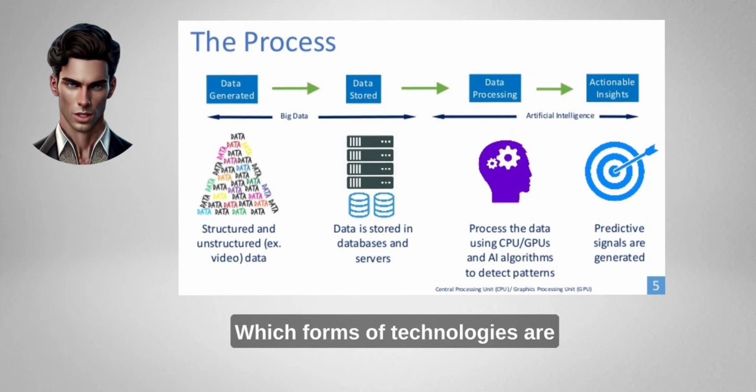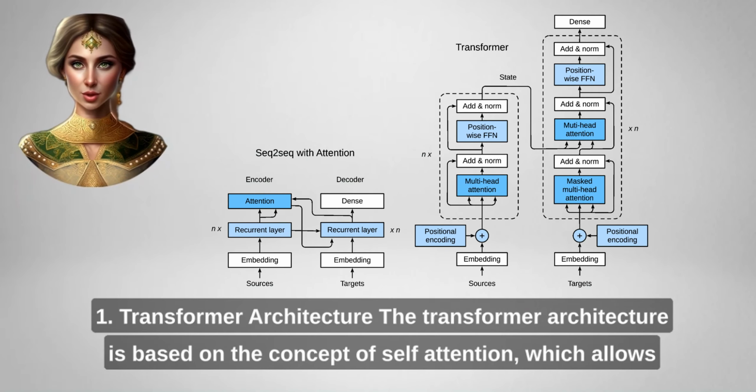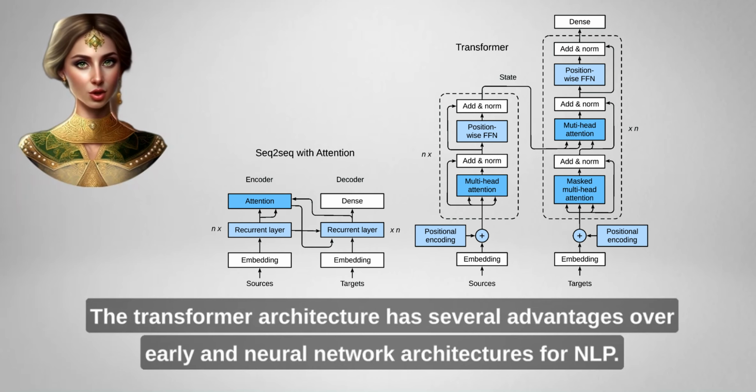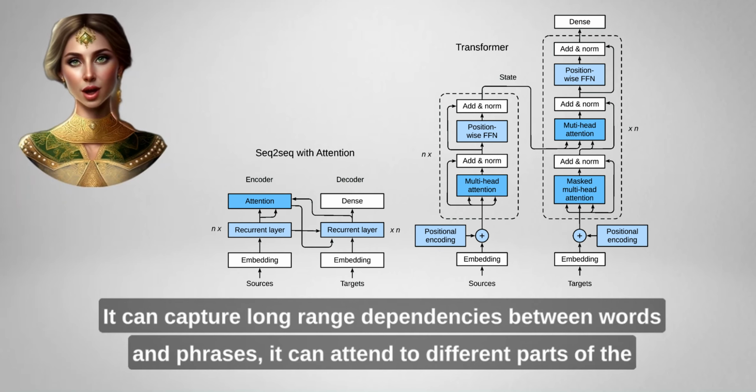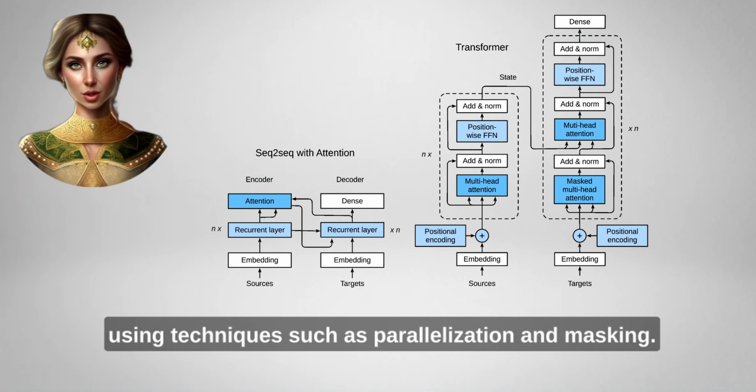Which forms of technologies are used in large language models? 1. Transformer architecture. The transformer architecture is based on the concept of self-attention, which allows the model to learn contextual relationships between words and phrases in a given text. The transformer architecture has several advantages over earlier neural network architectures for NLP. It can capture long-range dependencies between words and phrases. It can attend to different parts of the input sequence at the same time, and it can be trained more efficiently than other architectures using techniques such as parallelization and masking.